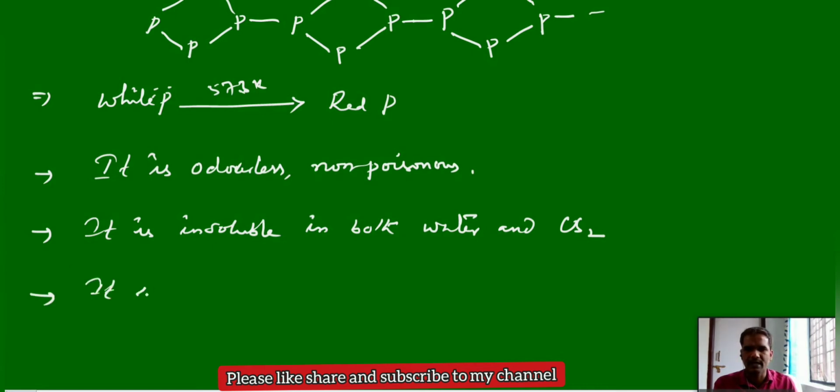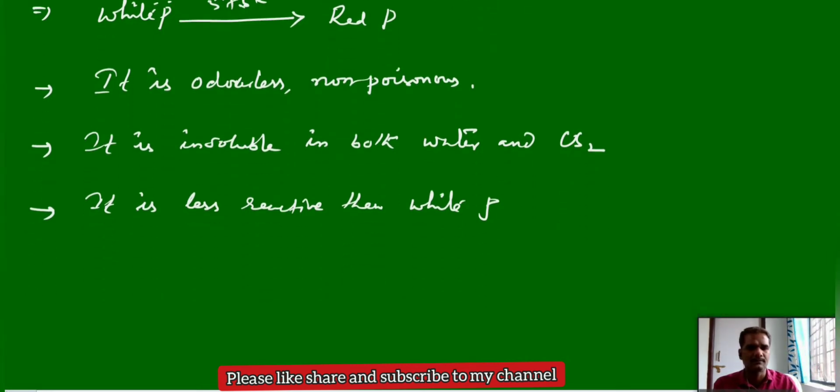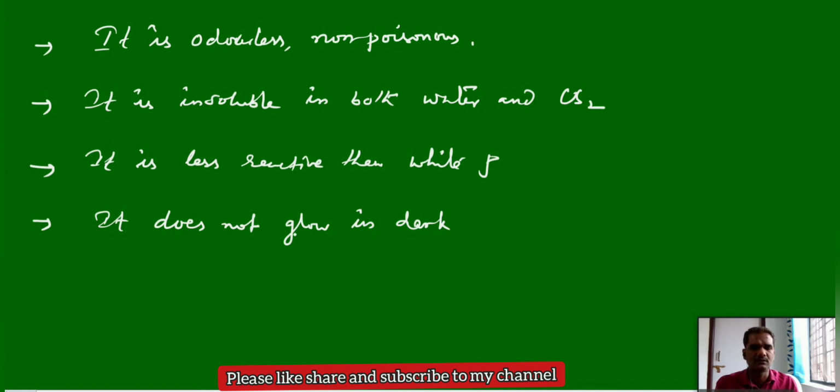It is less reactive than white phosphorus, hence it does not glow in the dark. That means there is no phosphorescence property. Only white phosphorus can show phosphorescence. And mainly this red phosphorus we can use for the preparation of match boxes.